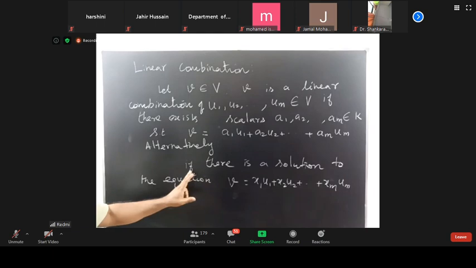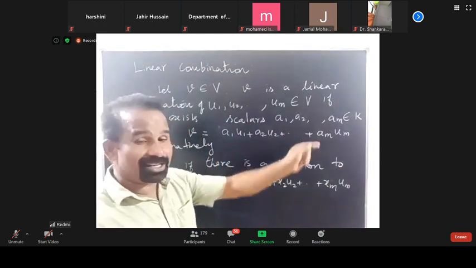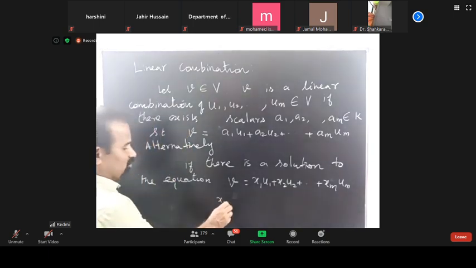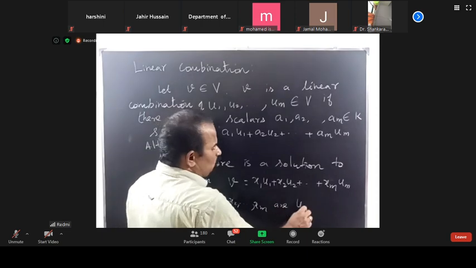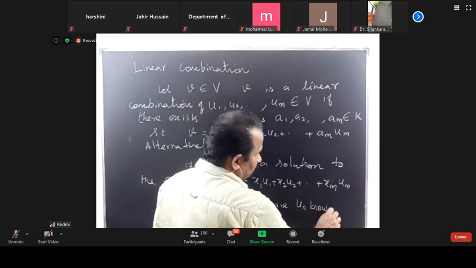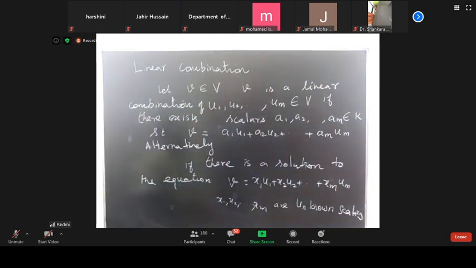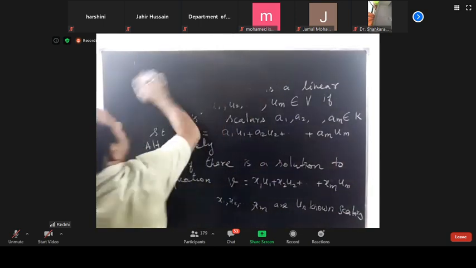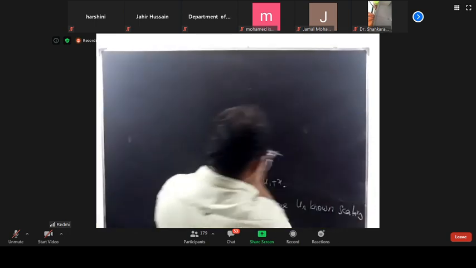Alternatively, I am writing it here. This x1, this x2, this xm are unknown scalars. So we'll see one example for this. This is most important. That's why I'm telling you.